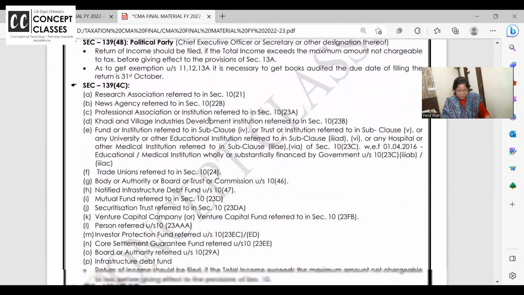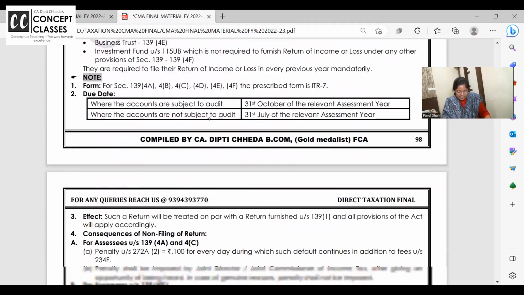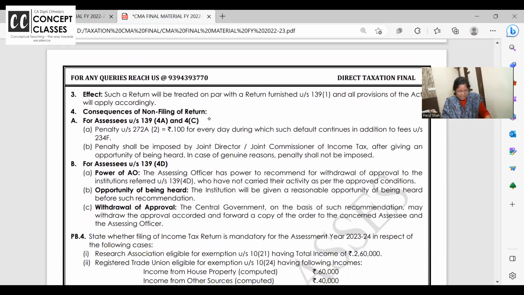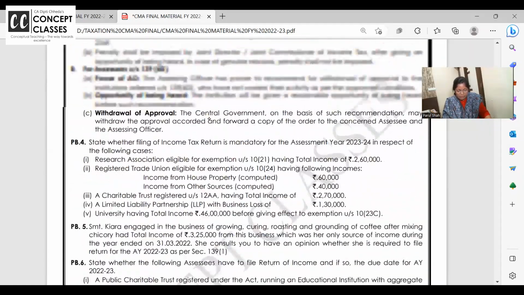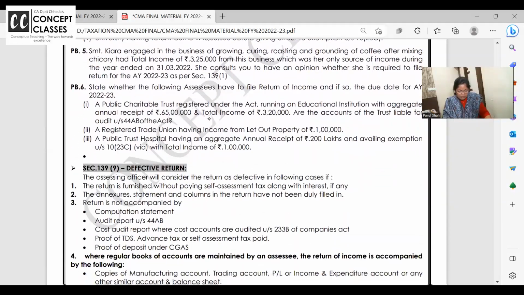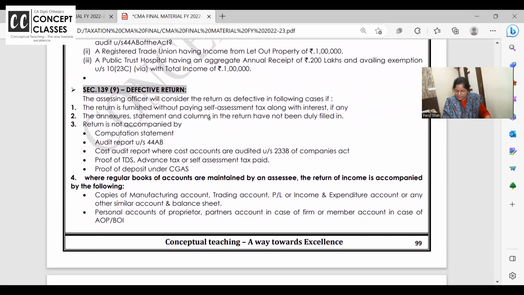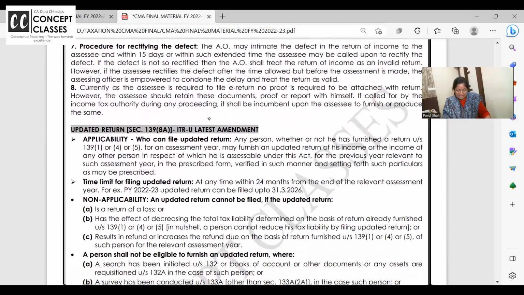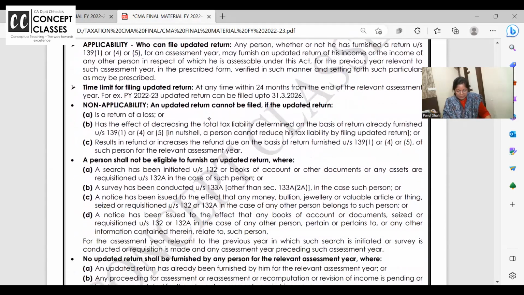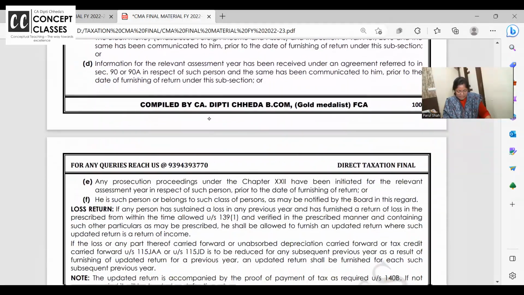And then all trusts and political parties, they all need to file the return. I was emphasizing a lot yesterday on these kinds of questions which we have solved. I hope they are clear. You all followed all the questions, and last we ended the class at defective return. Return will be treated as defective if all these details are not submitted. Okay? Right.